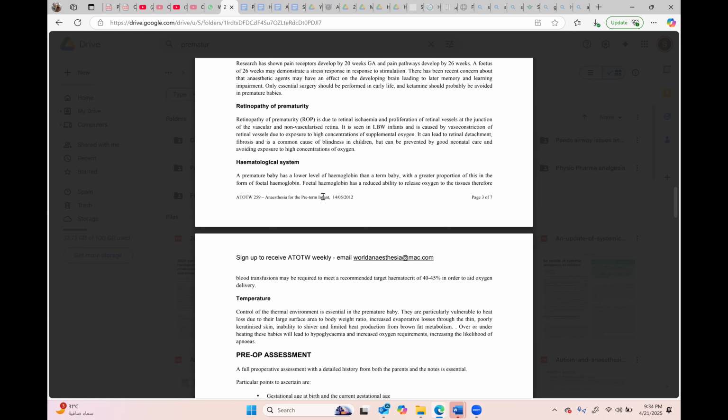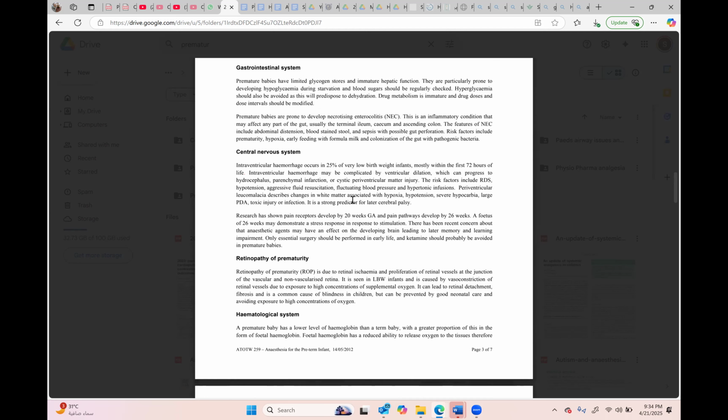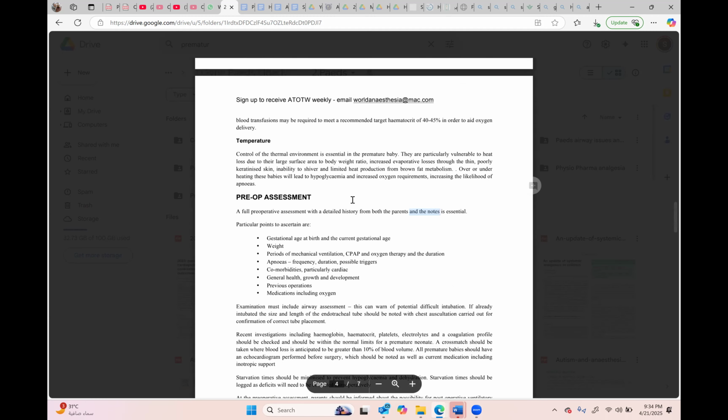And the hematological system: fetal hemoglobin. With fetal hemoglobin there is a leftward shift of the oxygen-hemoglobin dissociation curve. Also they have vitamin K dependent factor deficiency in premature babies. So vitamin K deficiency can cause spontaneous hemorrhage because of bleeding tendency.